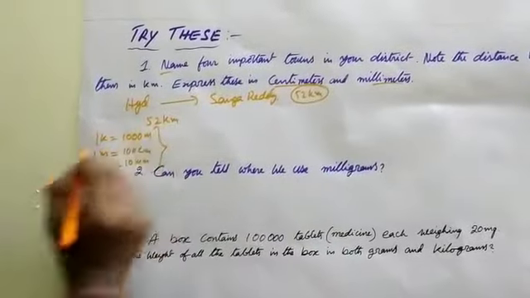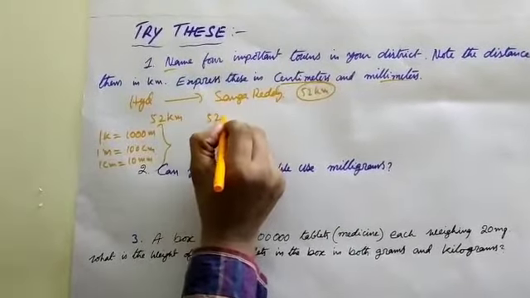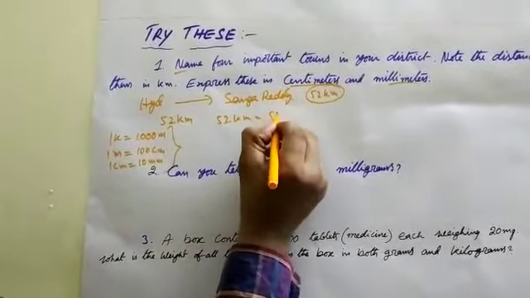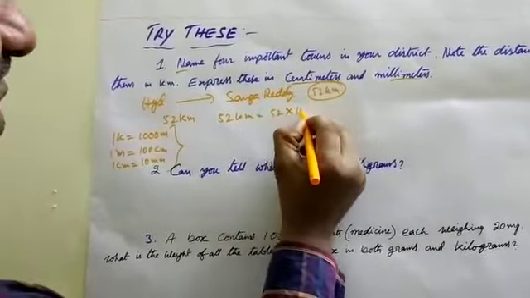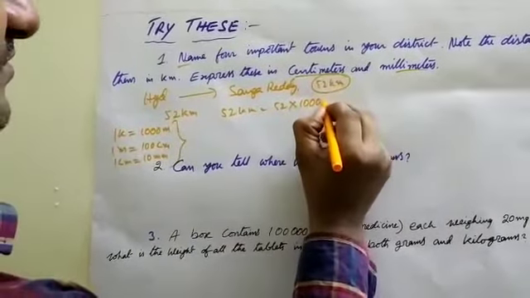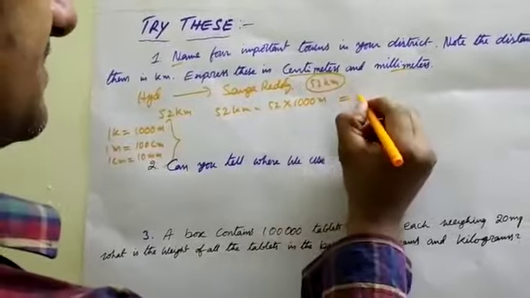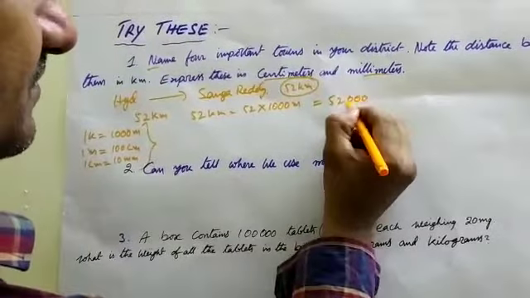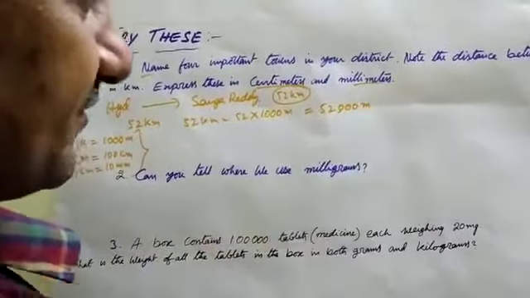1 kilometer is equal to 1000 meters. Therefore, 52 kilometers is equal to 52 into 1000, that means 52,000 meters.